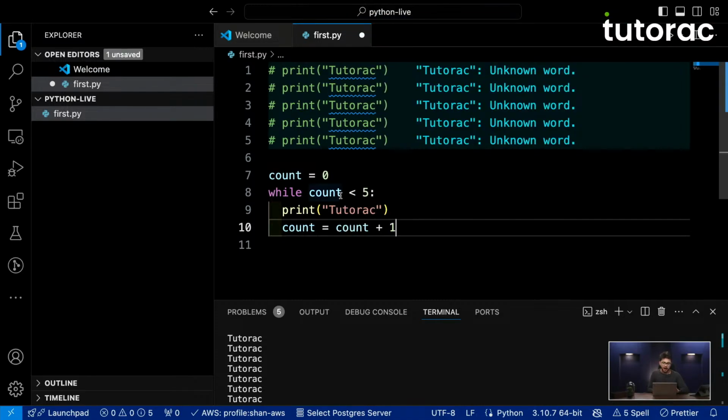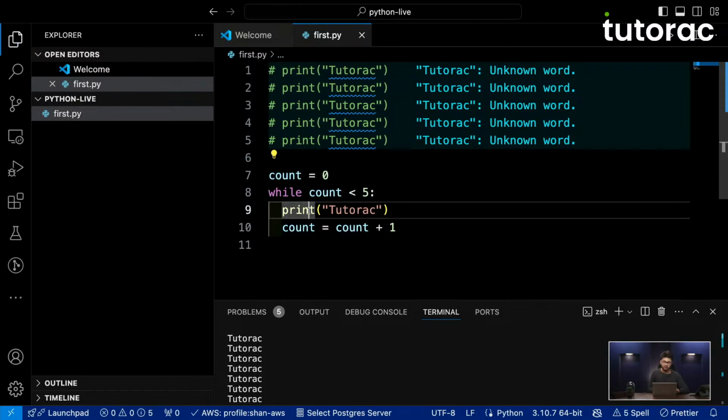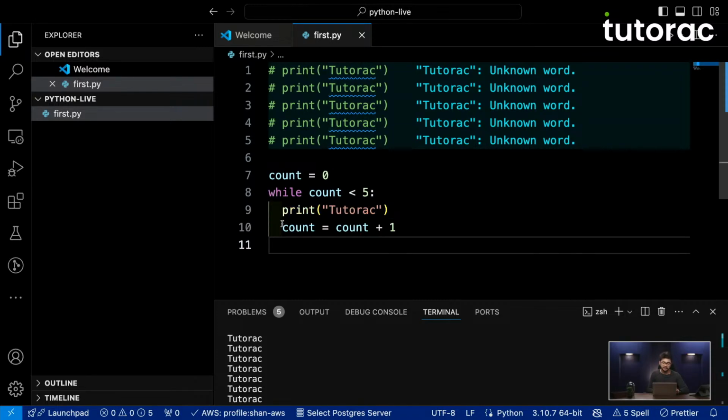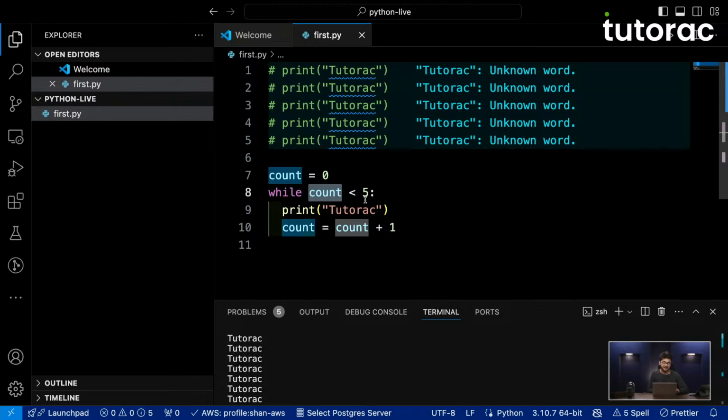So in this case, I am trying to run this program. You will see that count is 0. While will check whether the current value of count is less than 5, which in this case it is, it will print tutorac, and then the value of count will increase by 1. Then it will come back here again. It will see that the value of count is 1, which is again less than 5.